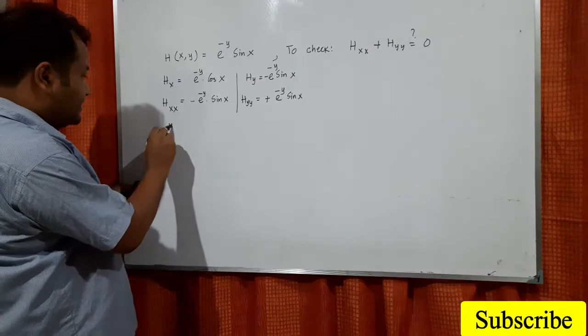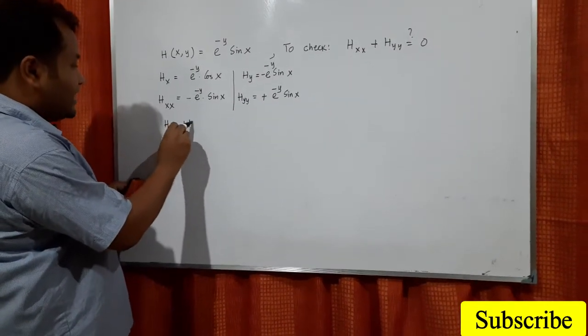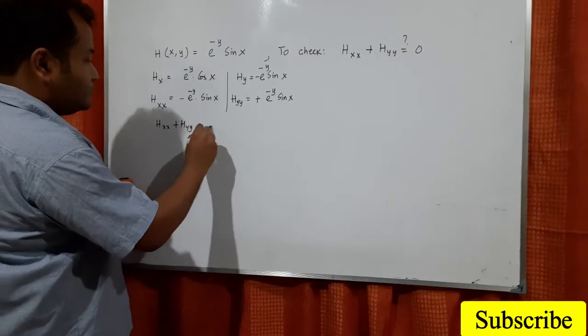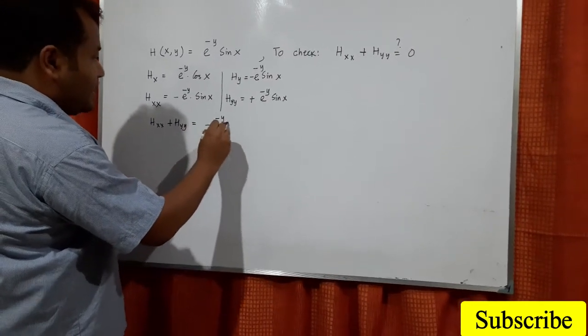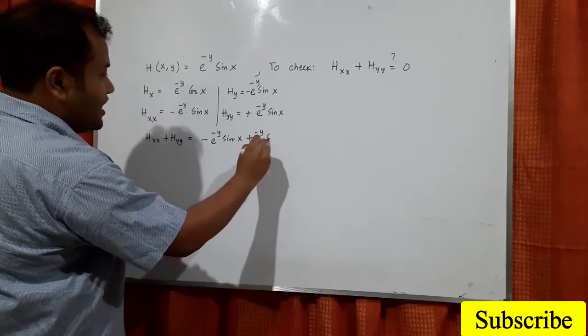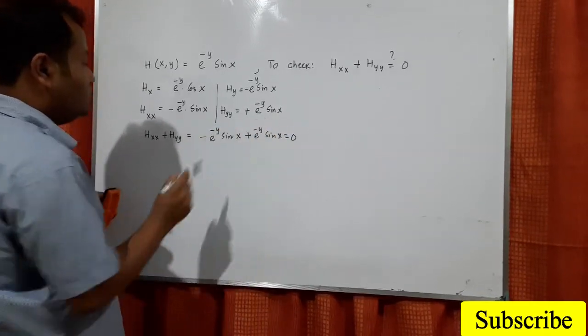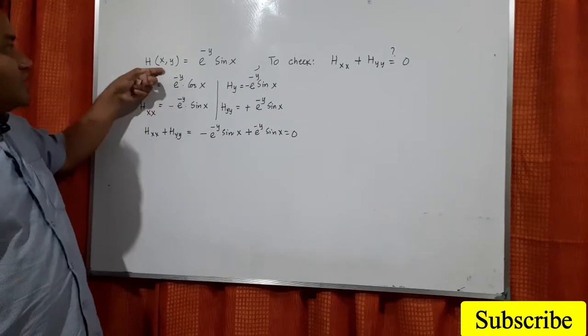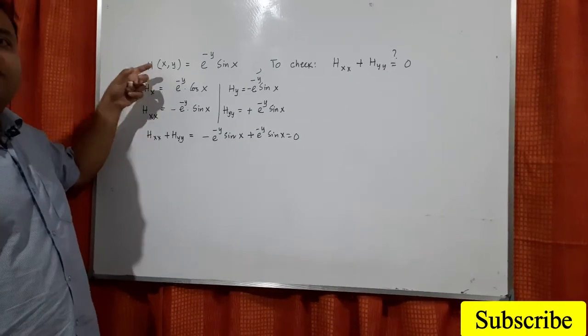Now what is h_xx plus h_yy? That is minus e to the power minus y sin x plus e to the power minus y sin x, equals 0. So we have seen this is 0, so this function is a harmonic function.